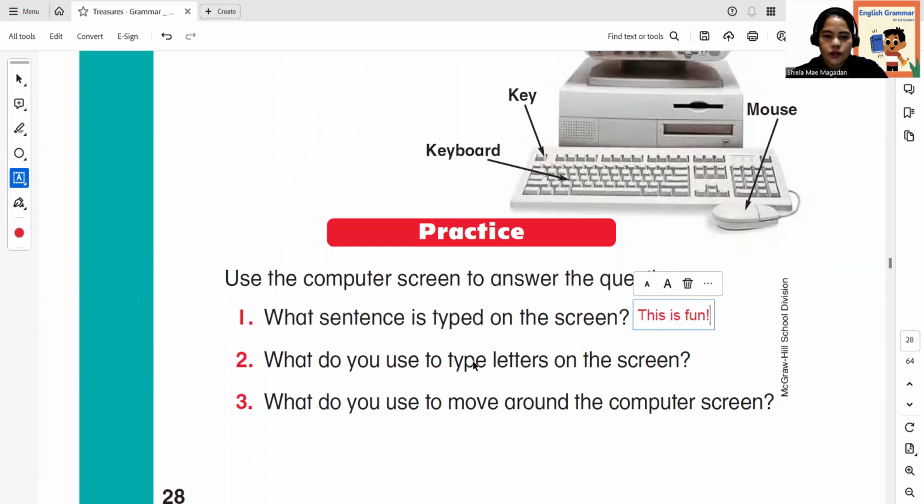What do you use to type letters on the screen? Keyboard. And what do you use to move around the computer screen? Mouse.